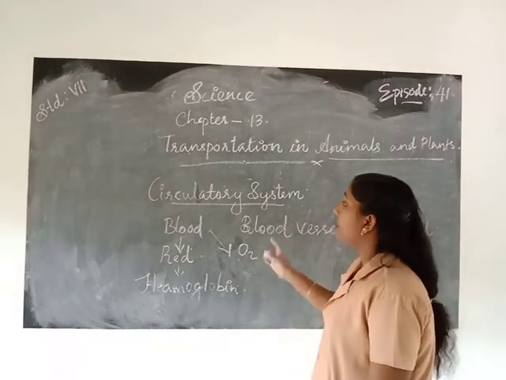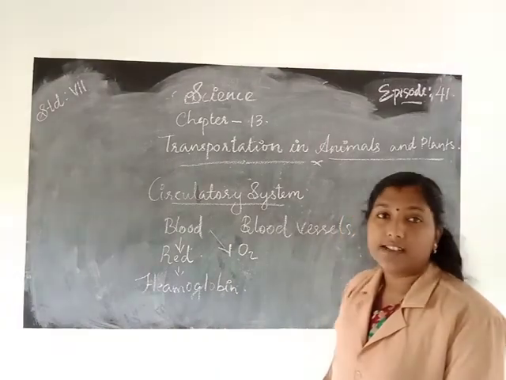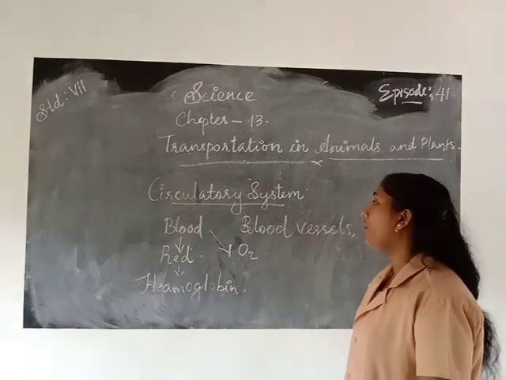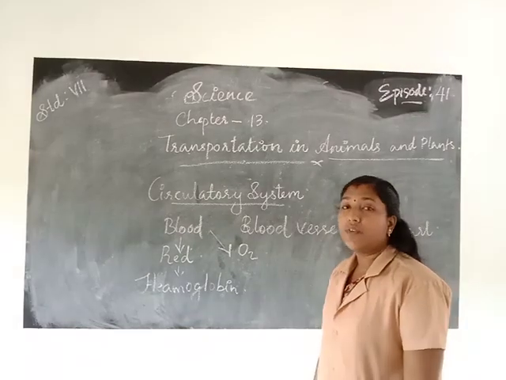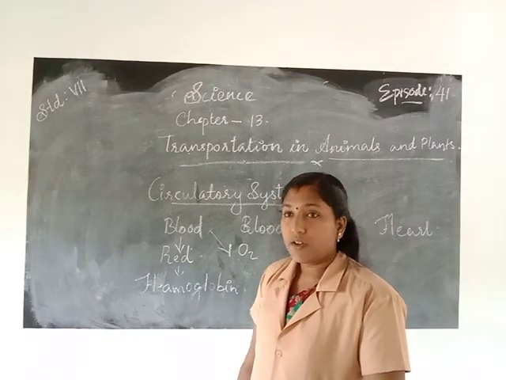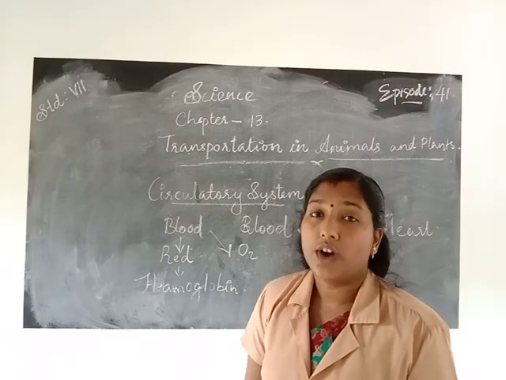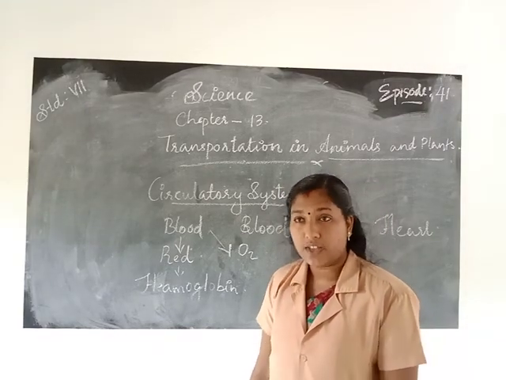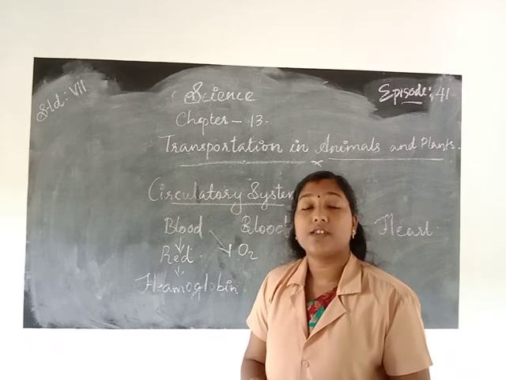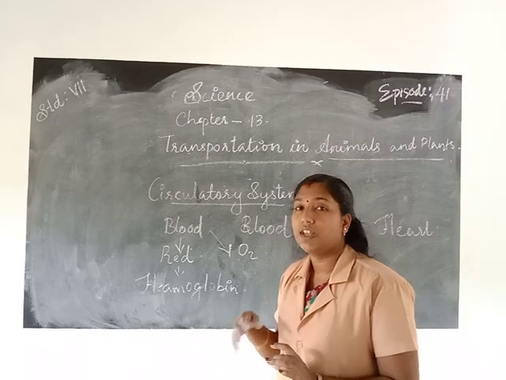Once again, in this chapter we learn about transportation in animals and plants. First of all, we know that we cannot live without food, water and oxygen. All living organisms need food, water and air for their survival. Like human beings, plants and animals, all living creatures need food, water and oxygen for their survival.